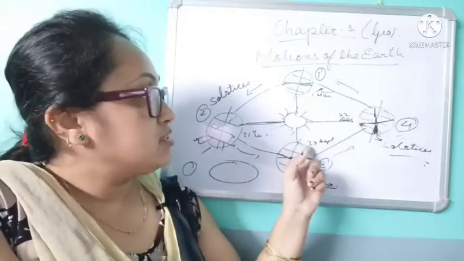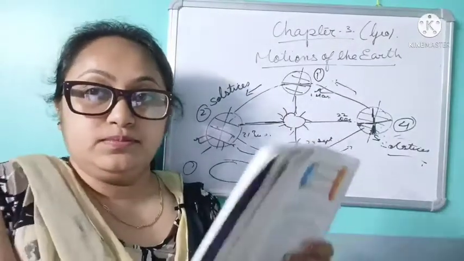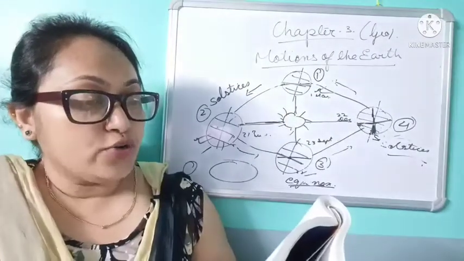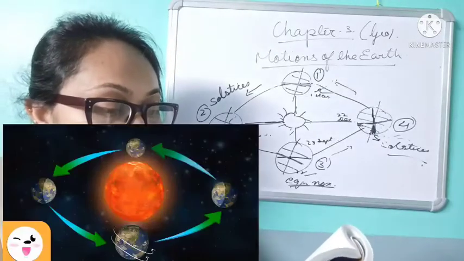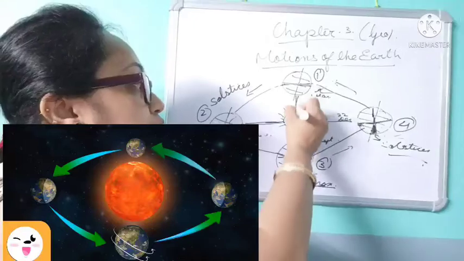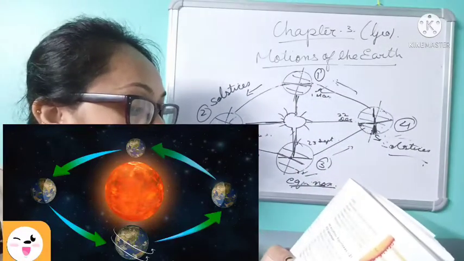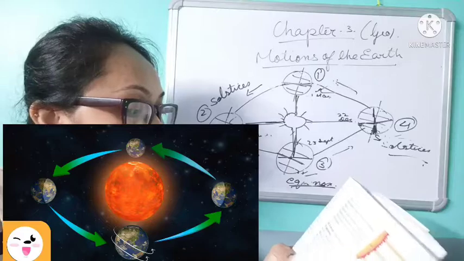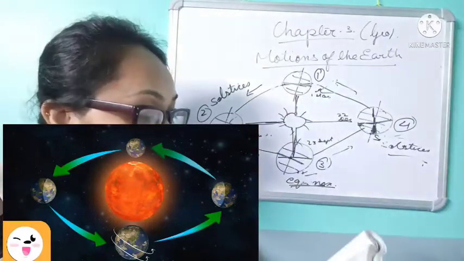Now the spring and autumn equinoxes, 21st March and 23rd September. Now we shall talk about these two equinoxes. On 21st March and 23rd September, the sun rays fall vertically on the equator. Clear? The North Pole and the South Pole lie at an equal distance from the sun. So see, these distances are equal, isn't it?